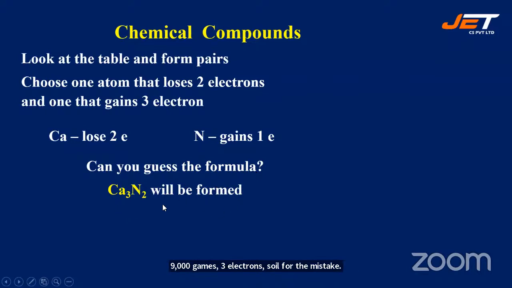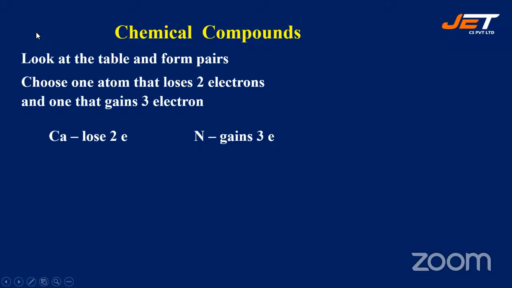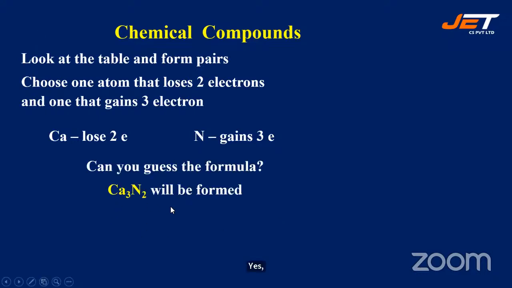So the formula is Ca3N2, which will be formed. Yes, nitrogen gains 3 electrons.